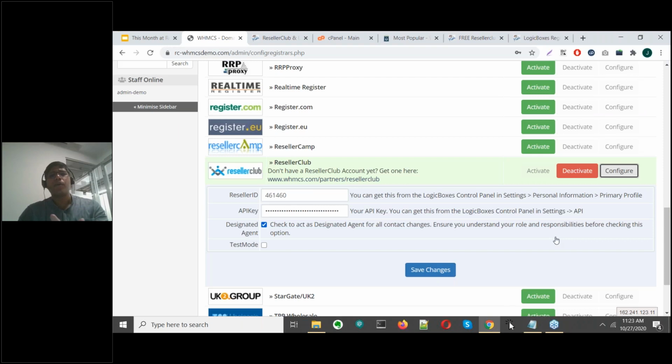And in case all of your IPs have not been whitelisted, you will also get a prompt here which states that some IPs are not whitelisted, please whitelist them. So you can copy those IPs and whitelist them under settings API within your Reseller Club account, right? Once that is done, you're good to go.